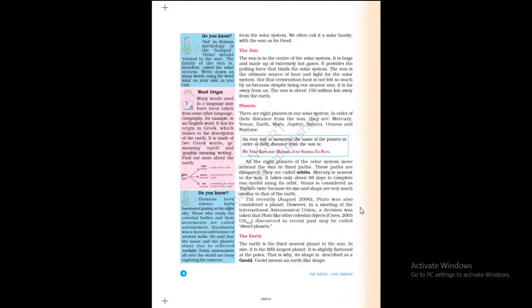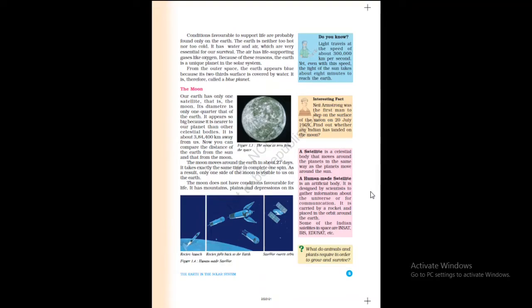Let us see the next page. Page number 5. Conditions favorable to support life are probably found only on the Earth. The Earth is neither too hot nor too cold. It has water and air, which are very essential for our survival. The air has life-supporting gases like oxygen. Because of these reasons, the Earth is a unique planet.